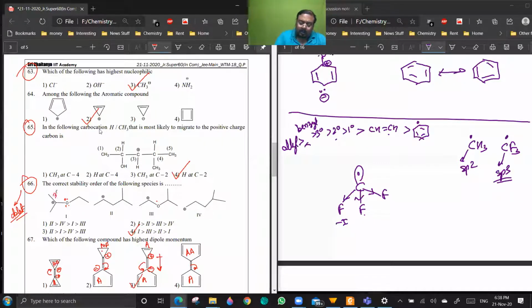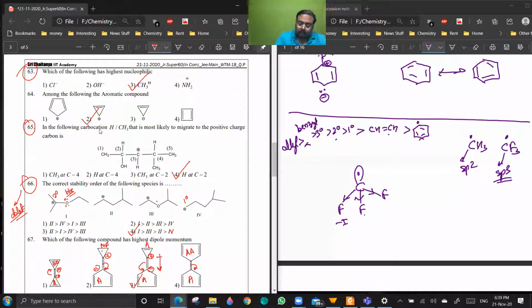This is a 3-degree carbocation with back bonding stabilization, so it is highly stable. So 1 should be the starting one. And 4 is having a 1-degree carbocation, so it should be least stable. It is a 2-degree carbocation, but with back bonding stabilization.